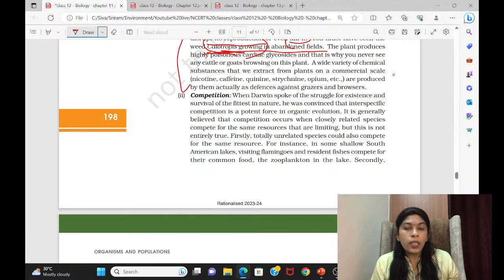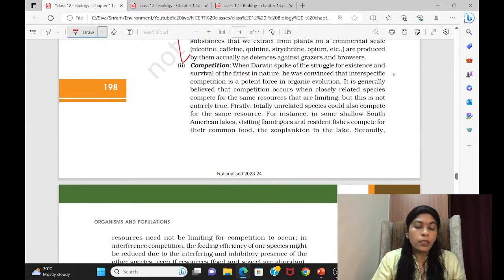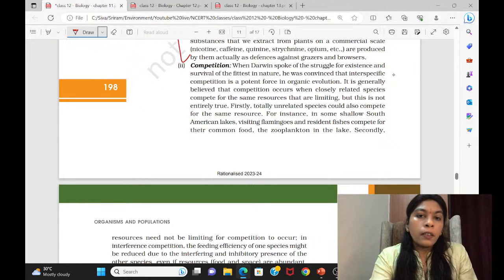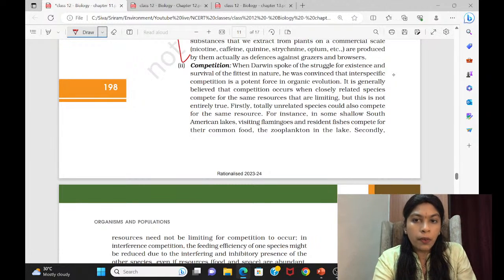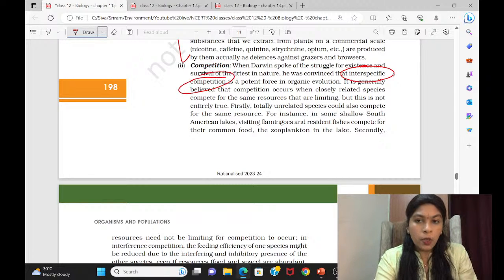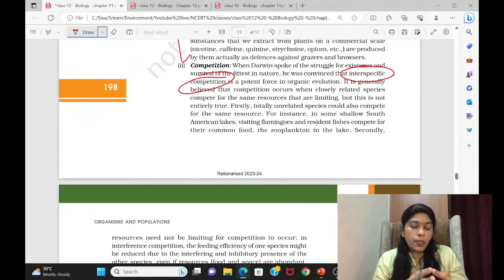Come to competition. That is something different from predation. Now, what is competition? What are the things which we have to see in competition? As you can see, competition can happen in two cases. One is interspecific competition, another is intraspecific competition. That's what they have given here. So you have to read this. Interspecific competition means competition taking place between two different species.